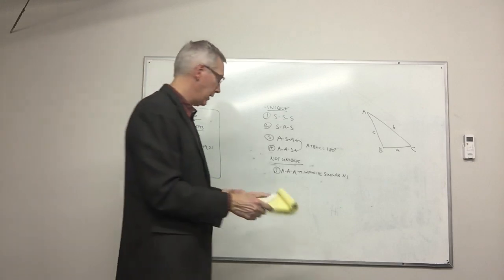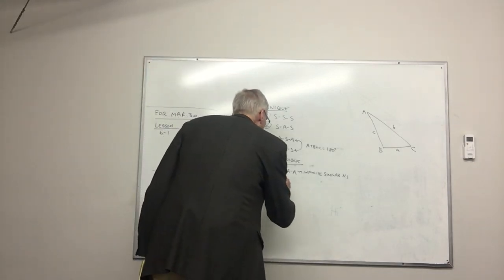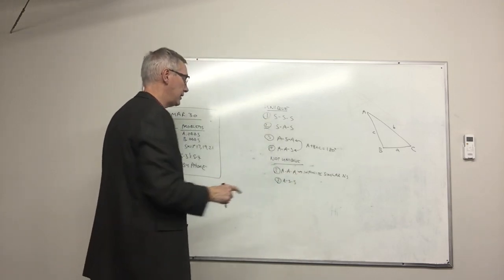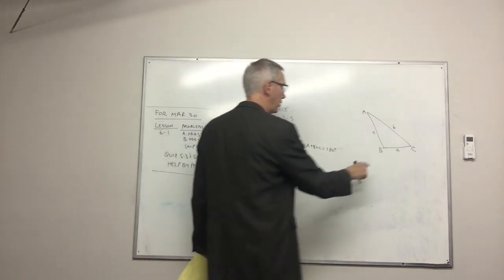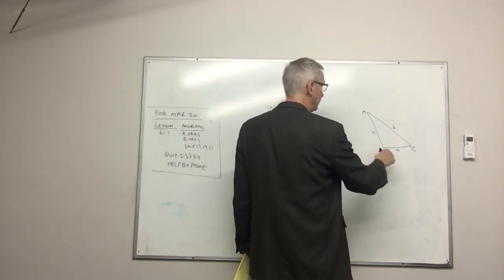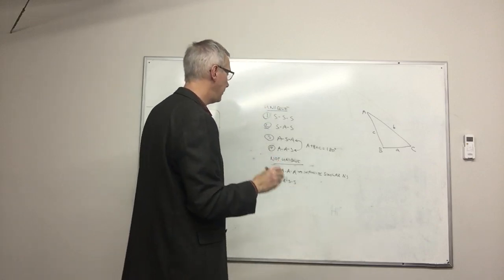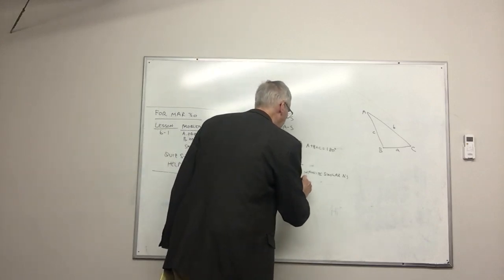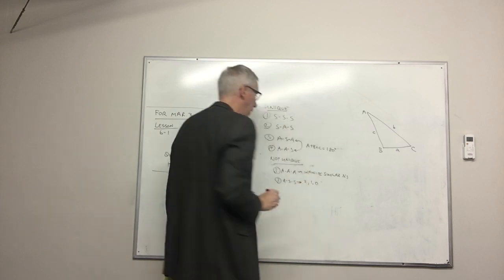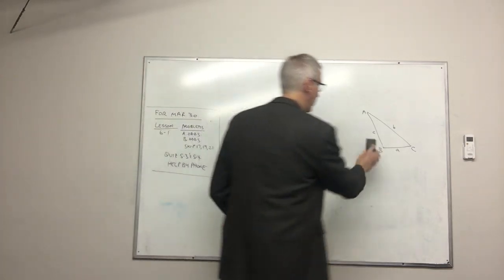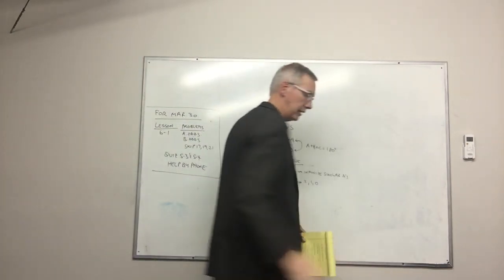Okay? And the other case that does not define a single triangle, it might define one, but it doesn't necessarily define one, is the angle, side, side. So if I know angle B, side A and side B, it does not define a single triangle. It can define two or one or maybe no triangles. Let me redraw this a little differently.